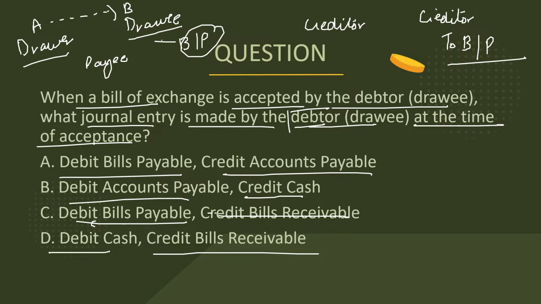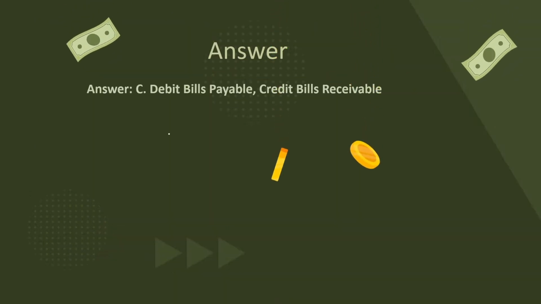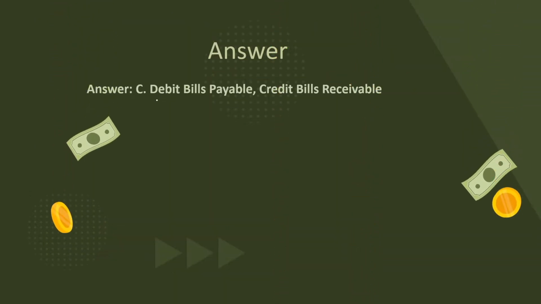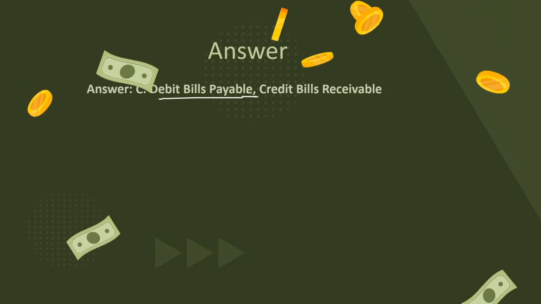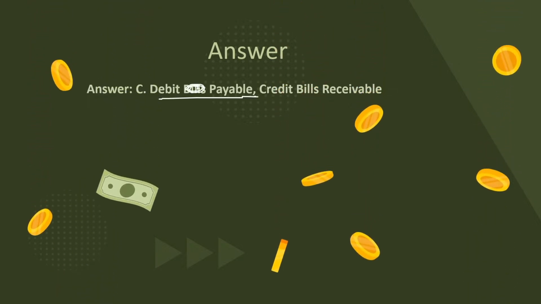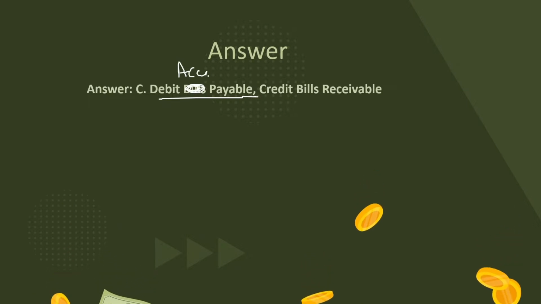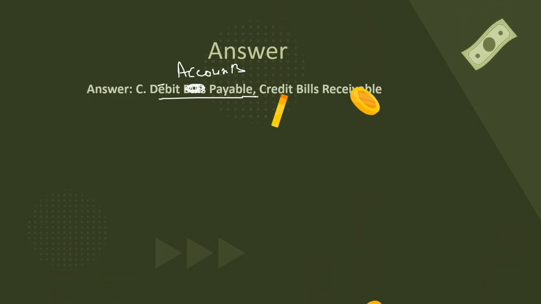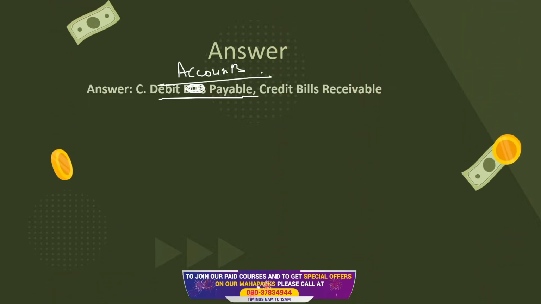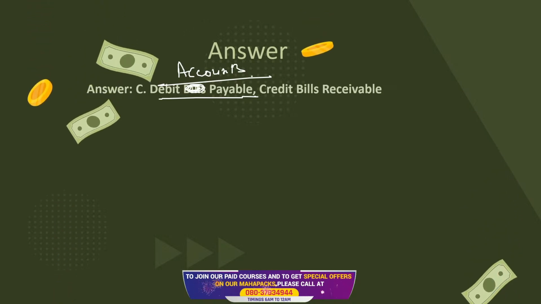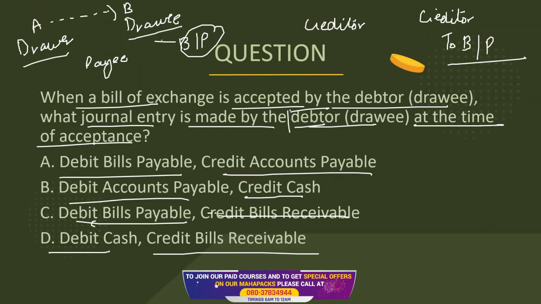Since we are supposed to pay now, we are accepting it. When we are accepting it, it has to look like this. This is wrong. This is actually accounts payable. This has to be accounts payable debit, bills payable credit. The question asks about a bill of exchange accepted by the debtor.